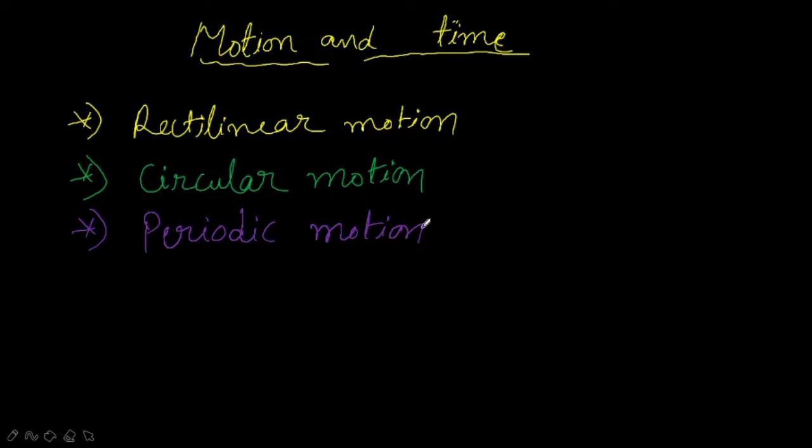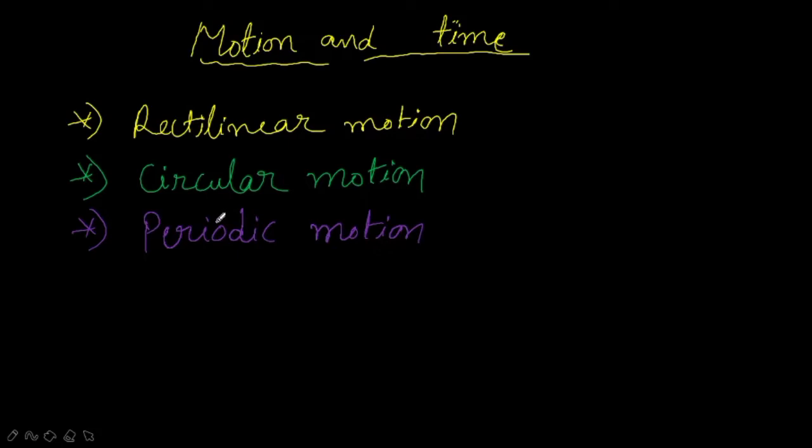And then the motion of a pendulum. I think you have seen the motion of a pendulum. How does it move? It moves like this, right? See, the pendulum moves and it repeats at regular intervals of time. For that reason we can say that the motion of the pendulum is an example for periodic motion.